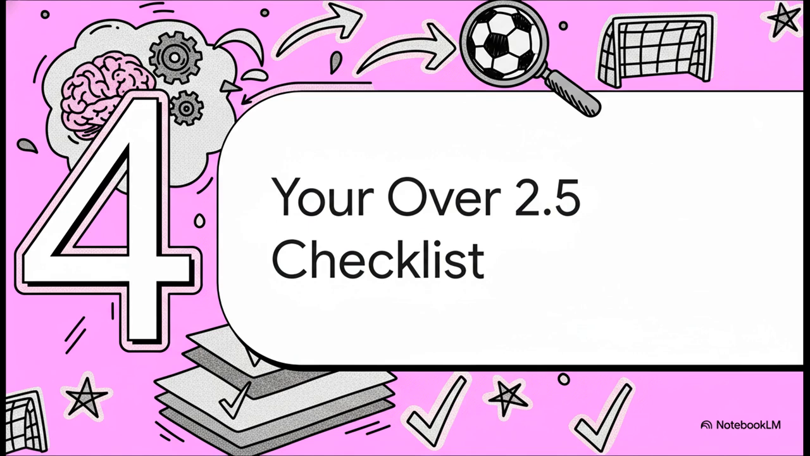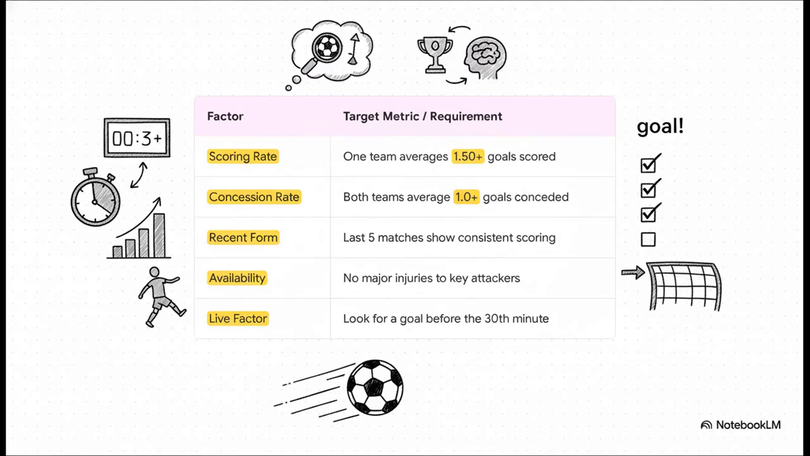Okay, we've gone through the mindset, the core formula, and those all-important deeper layers. So now, let's pull everything together in our last section, your over 2.5 checklist. Think of this as your one-stop shop, an actionable tool to guide you. Here it is. This is your takeaway. Number 1, does one team hit that 1.50 plus scoring metric? Check. Number 2, do both teams hit the 1.0 plus conceded metric? Check.